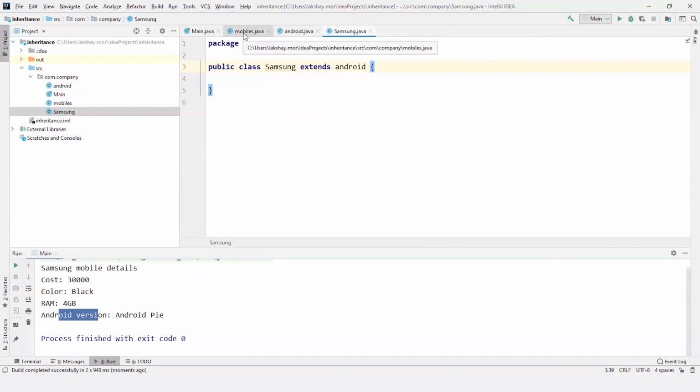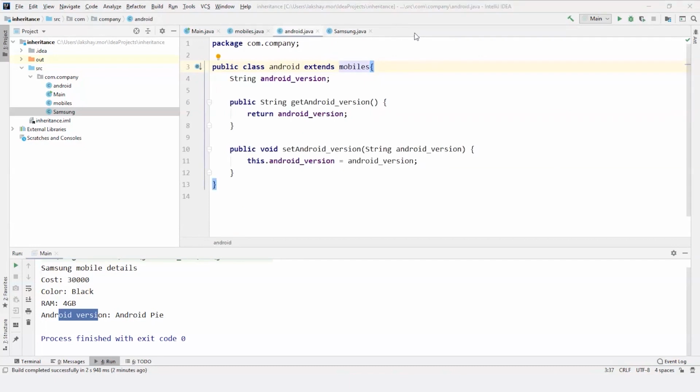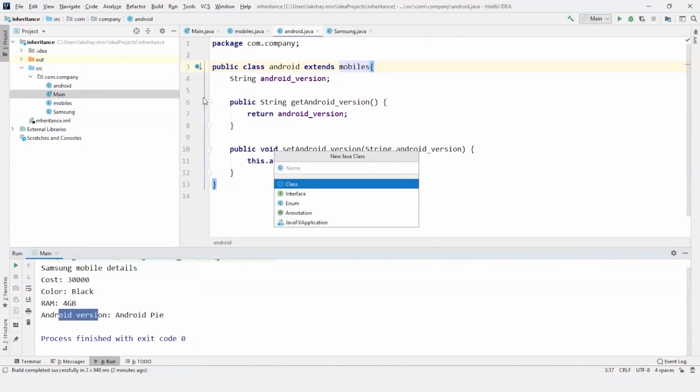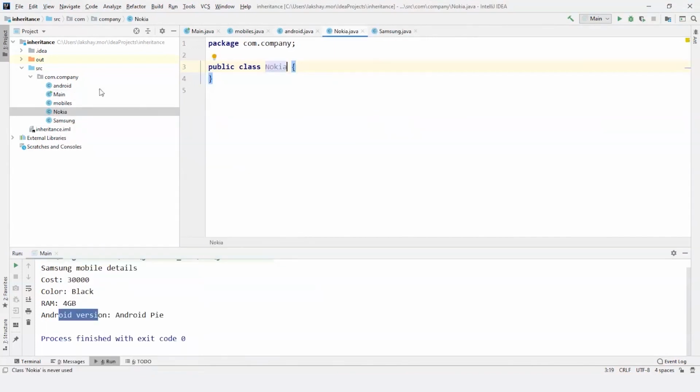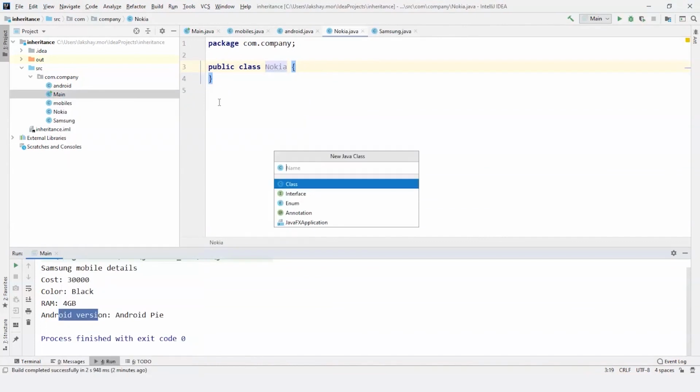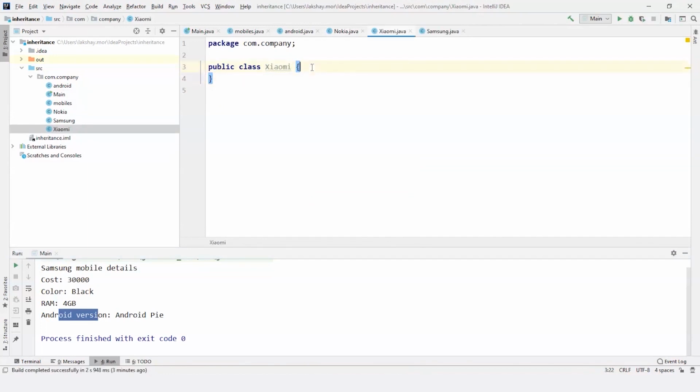So now let's move on to the third topic, that was hierarchical inheritance. So what is hierarchical inheritance? In that, three classes or two classes have a single base class. So I'm going to create two more classes that derive Android. So now let's create them. Next I'm going to name it Nokia. And the last one, Xiaomi. So these are real-time examples, three mobiles, we have three different companies and all use Android and they all come under mobiles. So now in everything I'm going to write extends Android.